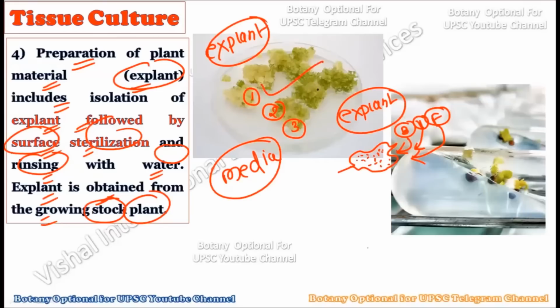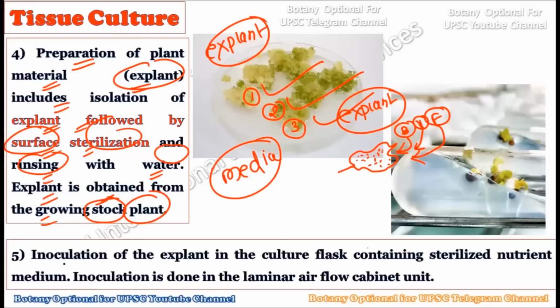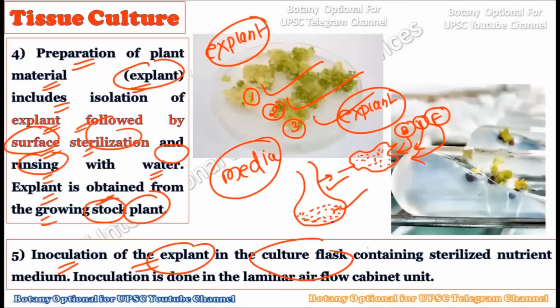So now we have the ready-made glasswares, the ready-made media, and the explant is ready as well. Now the actual process of plant tissue culture can be started in the laboratory. So consider the fifth step. In the fifth step, what we do is the inoculation of the explant in the culture flask. Generally we take the flask, and this particular flask already contains the growth medium. You should carefully remember we have already sterilized this flask, this medium, and this explant as well. Now we will inoculate this explant in the culture flask containing the sterilized nutrient medium. So basically you can put your explant here.